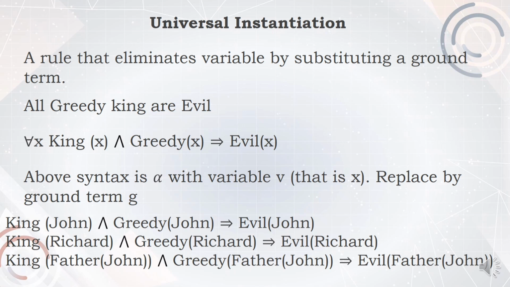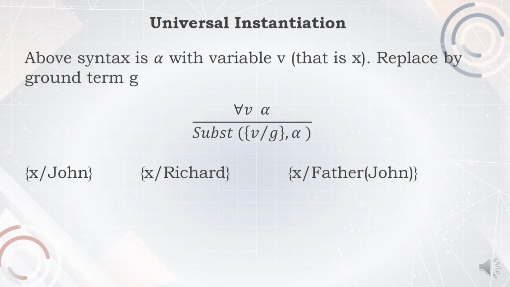This can be represented as: for all variable V in the syntax alpha, substitute the ground term G in the place of the variable for the given syntax alpha.